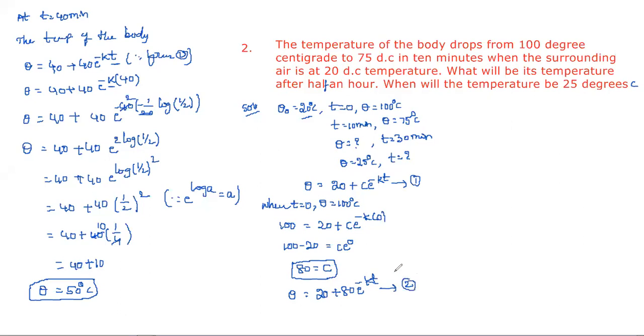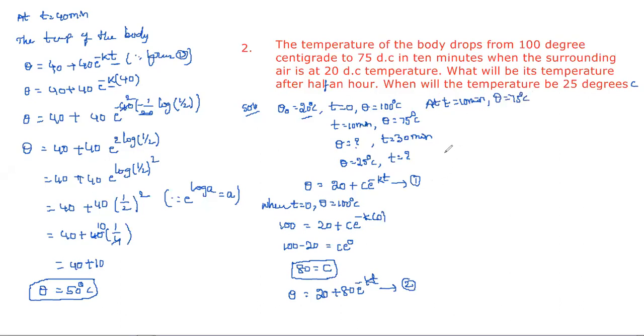We call this equation 2. Now we need to find the k value by taking the second condition. What is that? At t equal to 10 minutes, the temperature of the body is 75 degrees.